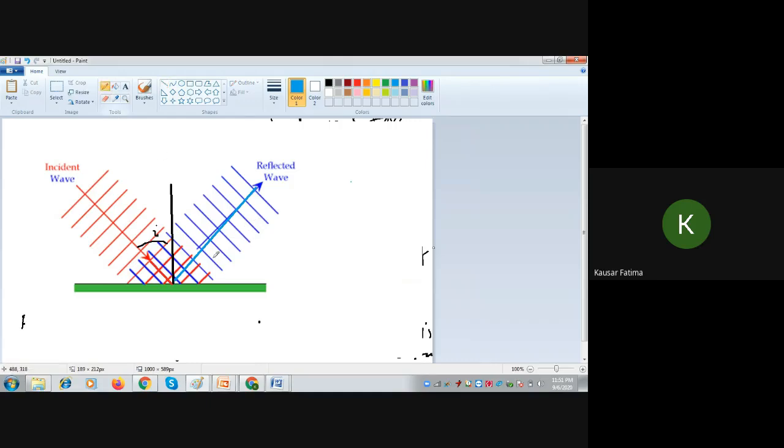So the angle here should be the same. Angle of incidence should be equal to angle of reflection. This is to be taken care of. And the second thing to be taken care of is that you keep the wavelength the same, and the wavefront should be perpendicular at every point to the direction of propagation. The incident wave has the same thing, and the reflected wave also has the same thing.